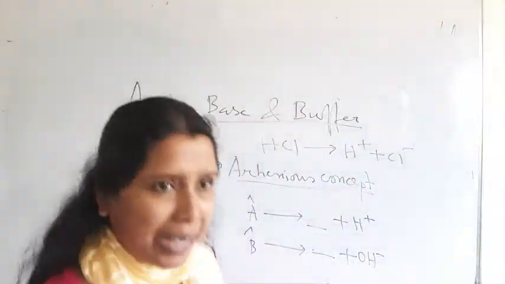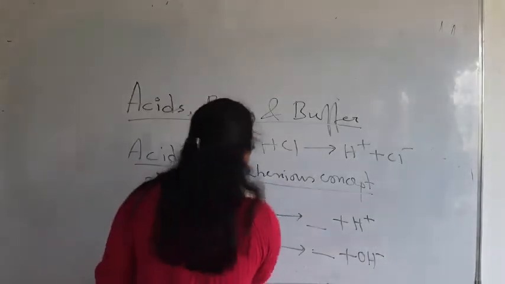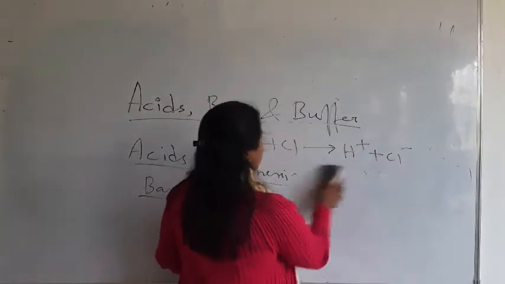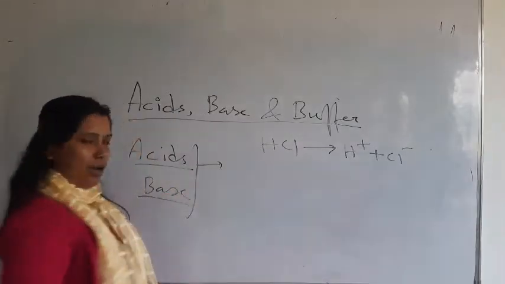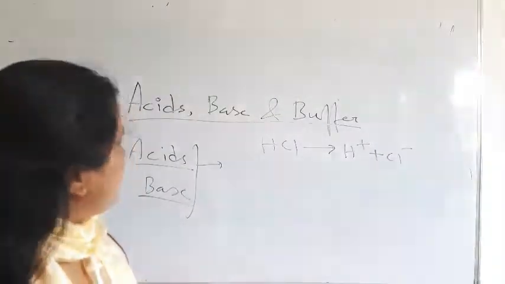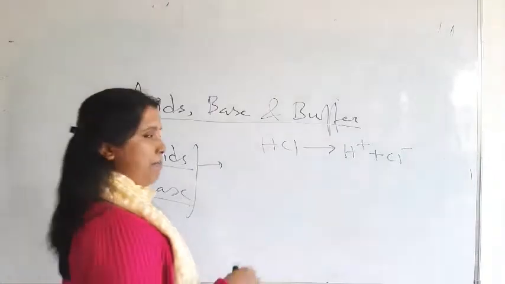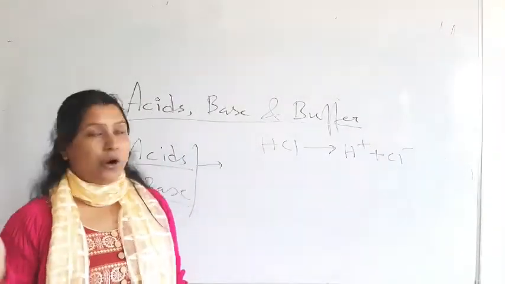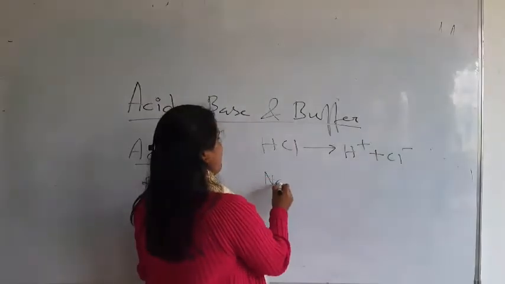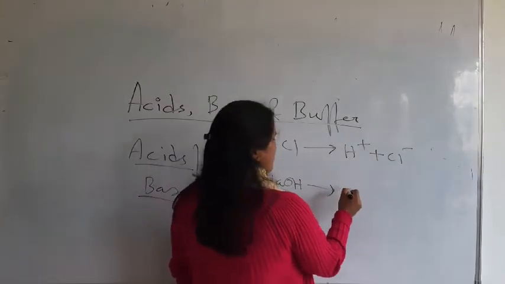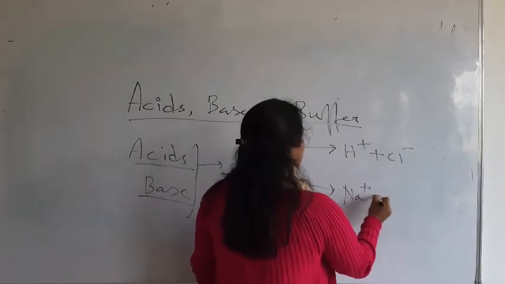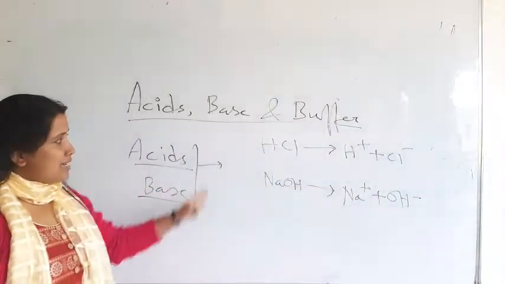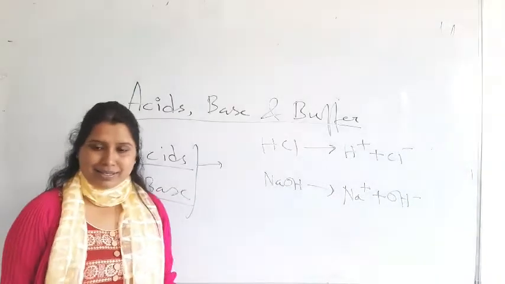So according to Arrhenius, HCl is an acid. And what is a base? Arrhenius told that bases are the substances which release hydroxyl ion. So sodium hydroxide will produce OH minus. So this is the concept of Arrhenius.